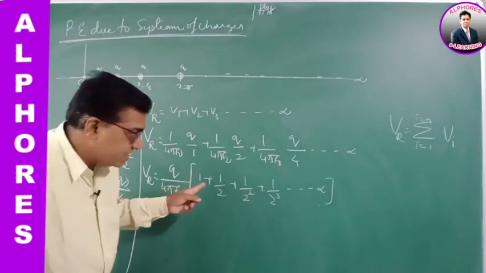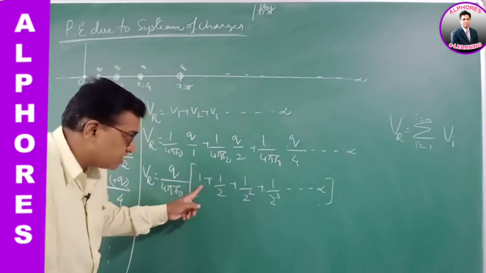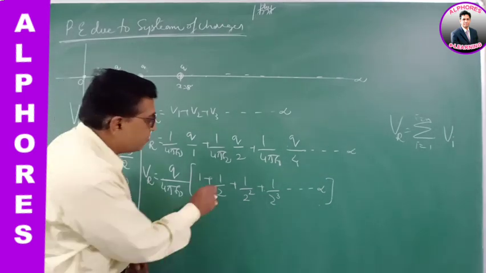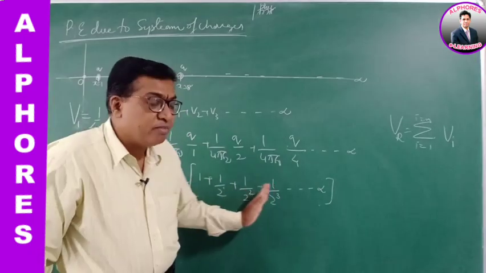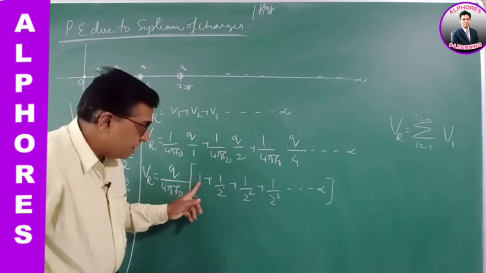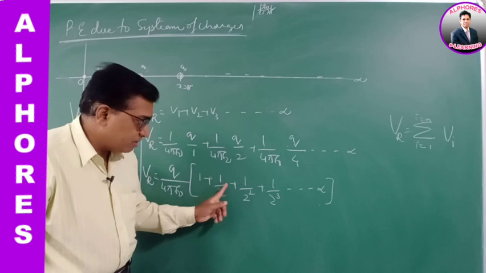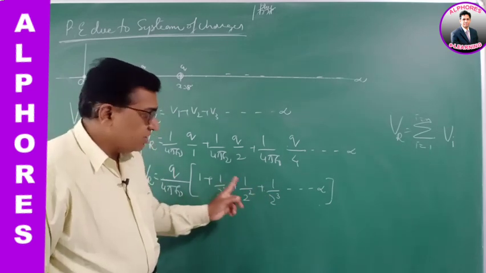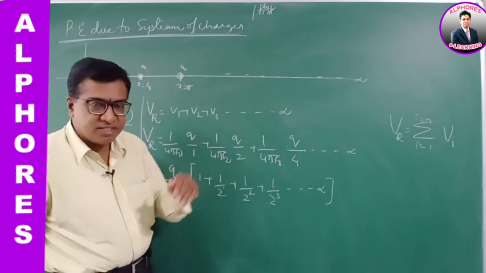Now looking at this series, here it is 1, which is 1 by 2 power 0, then 1 by 2 power 1, 1 by 2 power 2, 1 by 2 power 3. It is a geometric progression. Every term when multiplied with half gives the next term. 1 into half, 1 by 2. 1 by 2 into 1 by 2, 1 by 4. 1 by 4 into 1 by 2, 1 by 8. So the common ratio is 1 by 2.